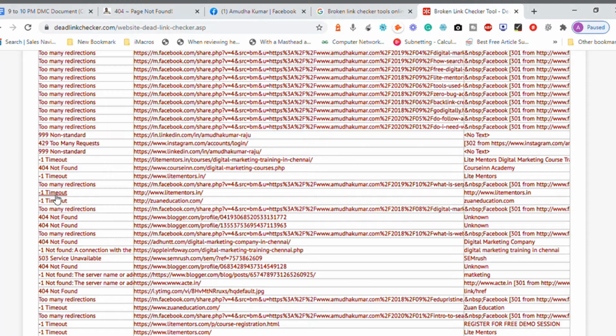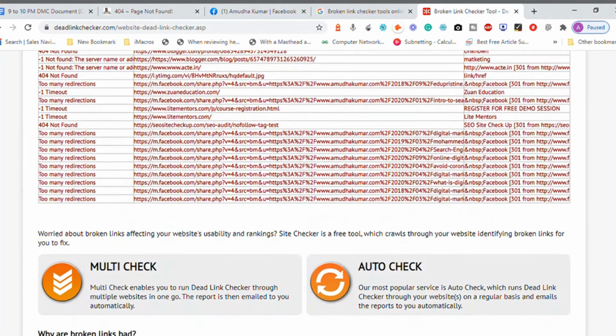Lightmatters.in is not working. One is timeout. Zohan Education is not working, 404. I see the blogger.com profile is not found. So these are all the broken links which I have.